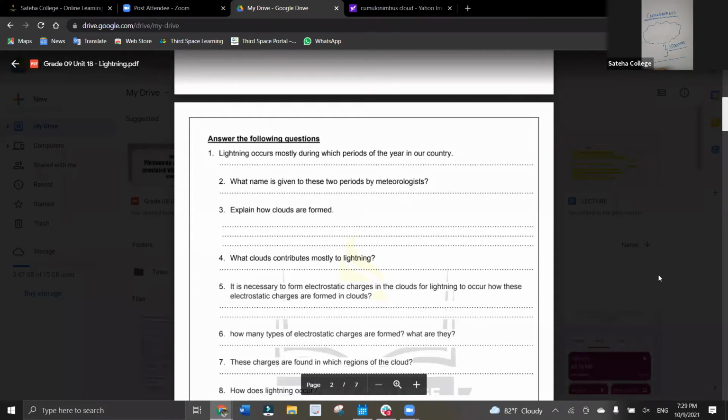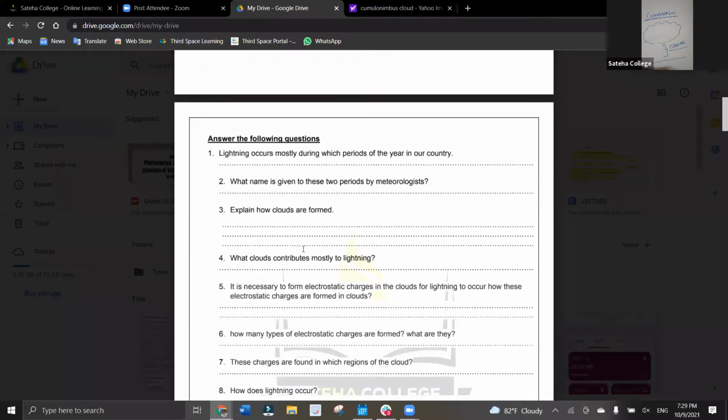Yes, miss. During the intermonsoon period, in the atmosphere close to the earth, the temperature increases and the blowing of wind decreases. And also the water vapor increases. Therefore, the water vapor gets condensed and the clouds are formed. Very good, Safia. You did a really good job. So the third one is also done. You can write it in your own words. As 3 students already answered how clouds are formed, you can write it like they said, right? They did a really good job.